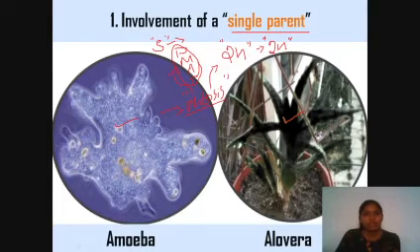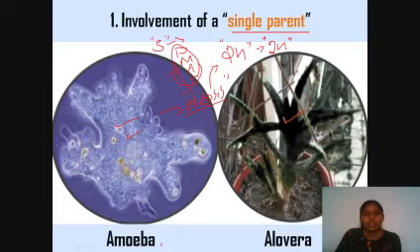In the case of amoeba, this is a unicellular organism, and in unicellular organisms, cell division itself is a mode of reproduction. You can say that just by mitosis, amoeba will reproduce a number of offspring.